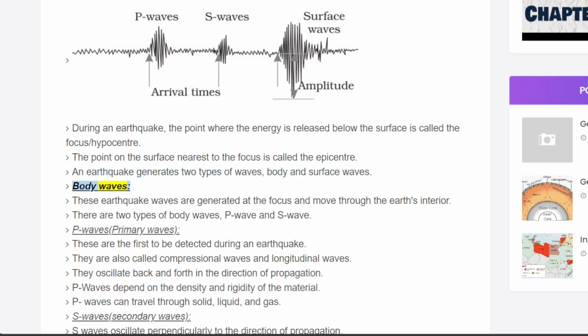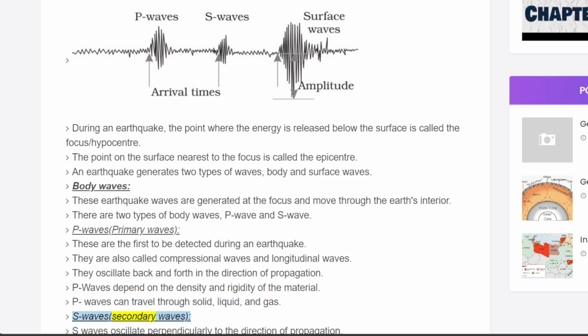Body waves. These earthquake waves are generated at the focus and move through the Earth's interior. There are two types of body waves, P waves and S waves. P waves, primary waves. These are the first to be detected during an earthquake. They are also called compressional waves and longitudinal waves. They oscillate back and forth in the direction of propagation. P waves depend on the density and rigidity of the material. P waves can travel through solid, liquid, and gas.